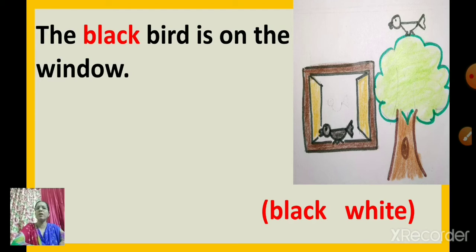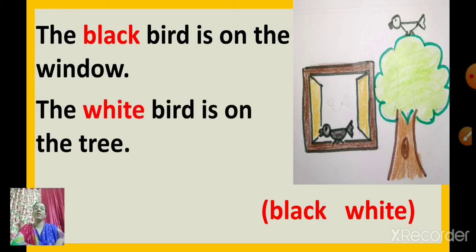Where is the white bird? See the position of the white bird. Where is the white bird? Yes, the white bird is on the tree. The white bird is on the tree. The black bird is on the window.